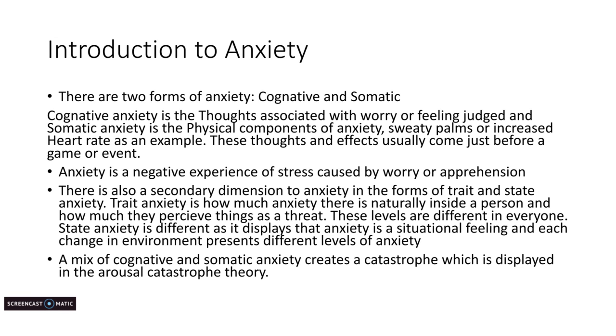There is also a secondary dimension to anxiety in the forms of trait and state anxiety. Trait anxiety is how much anxiety there is naturally inside a person and how much they perceive things as a threat. These levels are different in everyone, and state anxiety is different as it displays the anxiety in situations, and each change in environment presents different levels of anxiety. A mix of cognitive and somatic anxiety creates a catastrophe, which is displayed in the arousal catastrophe theory.